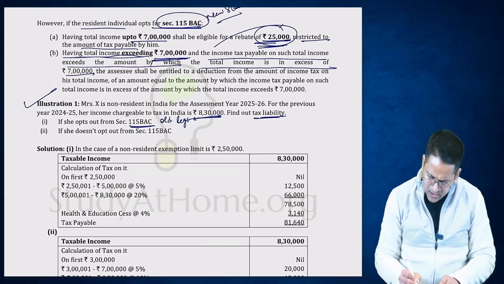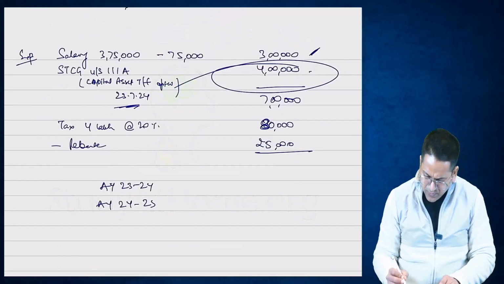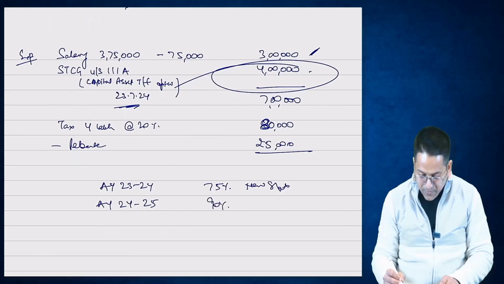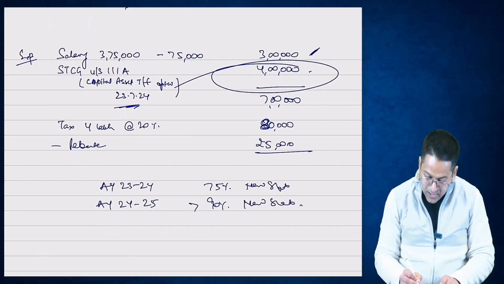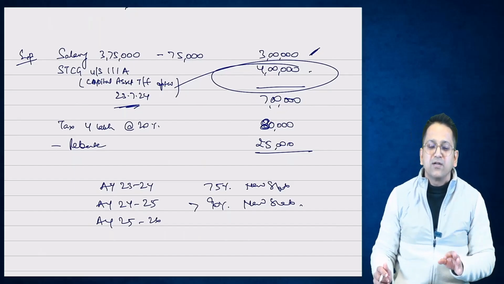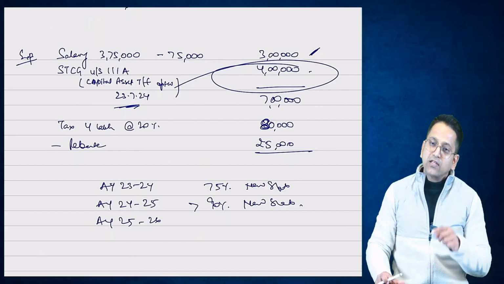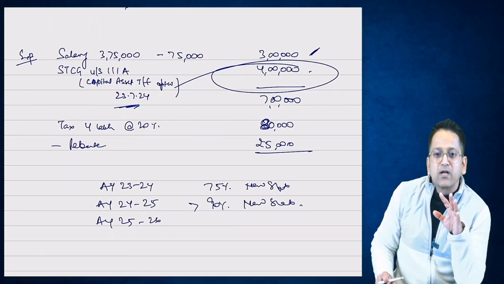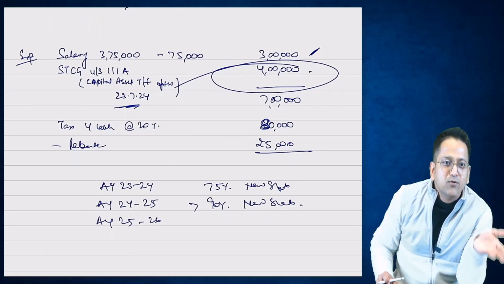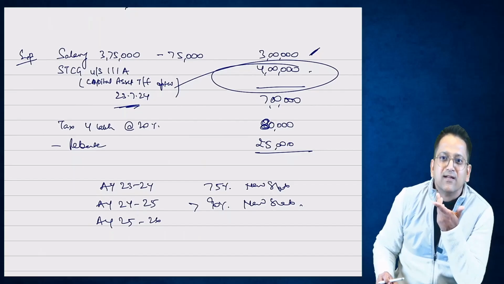Assessment year 23-24, assessment year 24-25. In assessment year 23-24, almost 75% people were in the new slab. And in assessment year 24-25, more than 90% people were in the new slab. Now you are studying assessment year 25-26. God knows it is possible that 100% people may come under the new slab. Nothing will be left in the old slab. And in the following year, I have a firm hope that the old slab will be stopped. What is the need? When people are not in that slab, then why would the government run that slab? Yes.